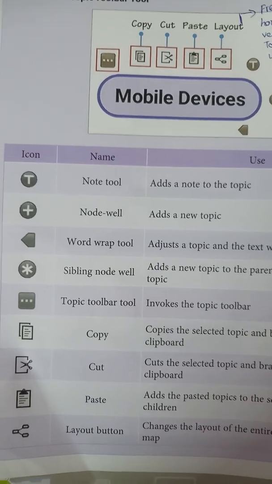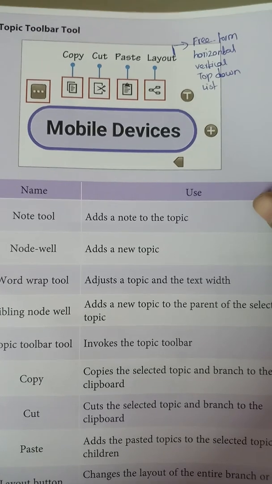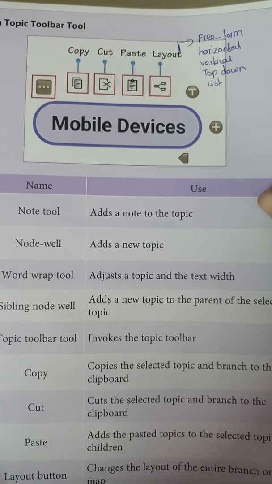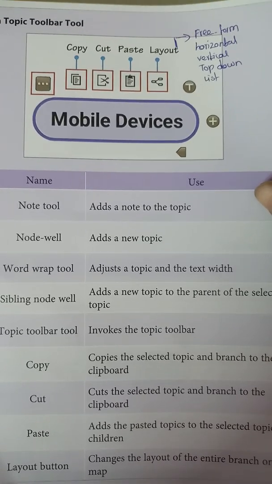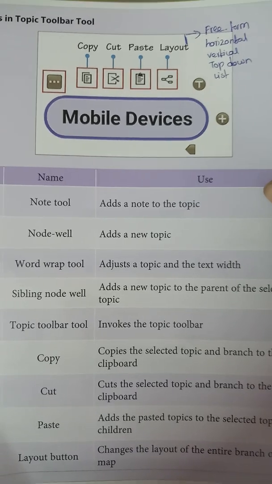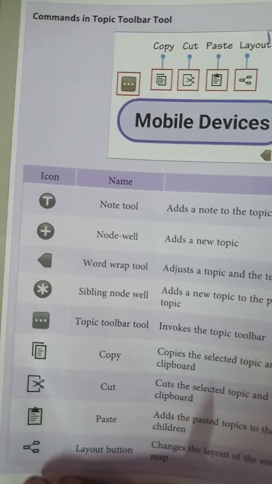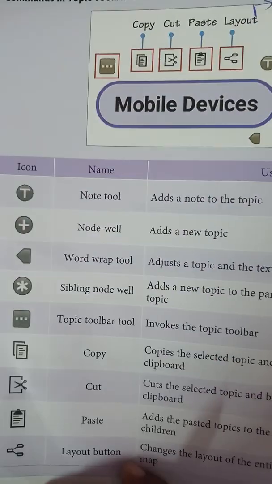And then the last one is the layout button. There are different types of layout: freeform, horizontal, vertical, top down and list. By using these layout options, you can design your mind map. So what are the different icons in the Symbol Mind app?